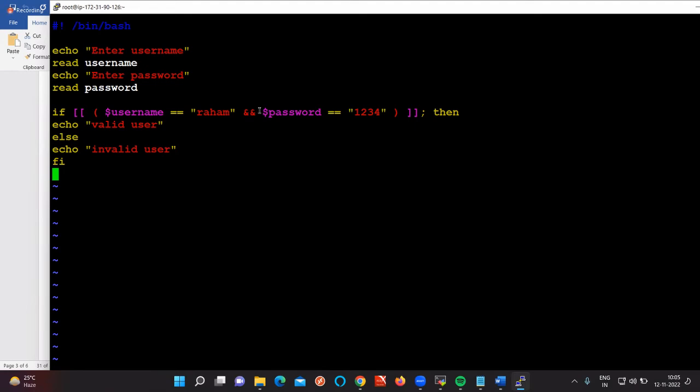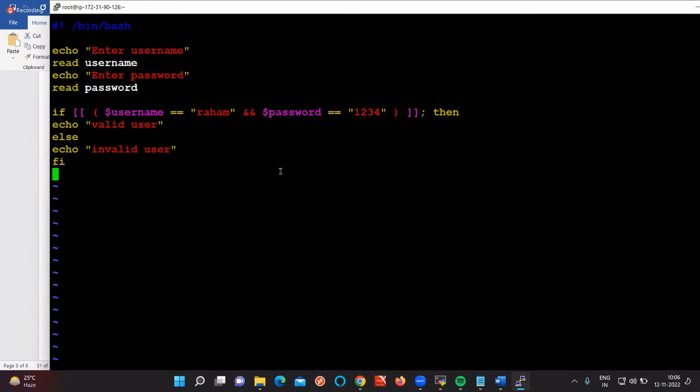NAND gate means we need to give both. So here also, AND means we need to satisfy both conditions. If any one condition is not satisfied, it is not going to execute. For example, while you are logging into your Instagram, if you give the username correct and the password wrong, is it going to log in? Or the password correct and the username wrong, is it going to log in? The username needs to be correct and the password needs to be correct.